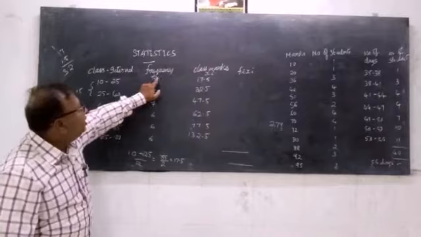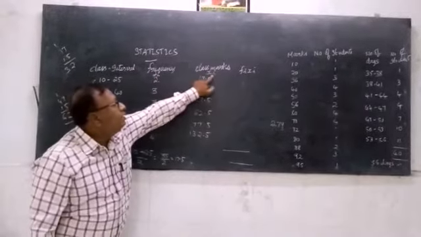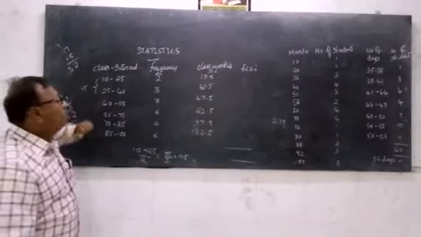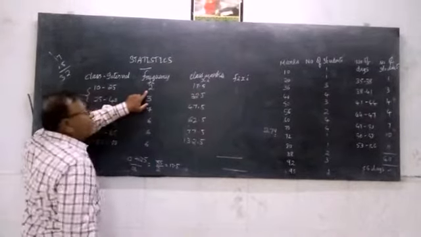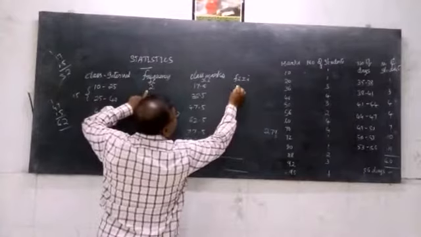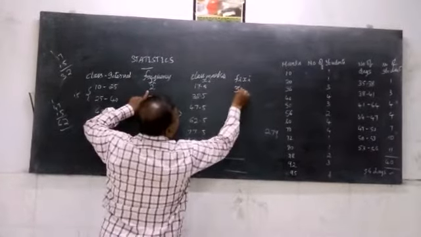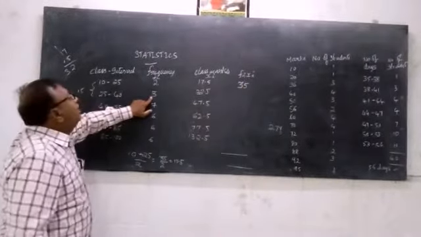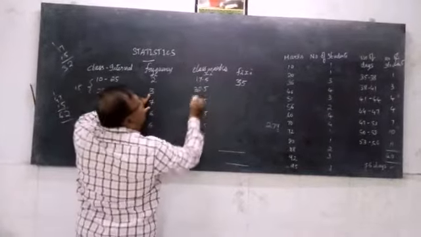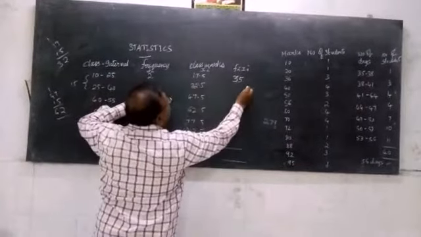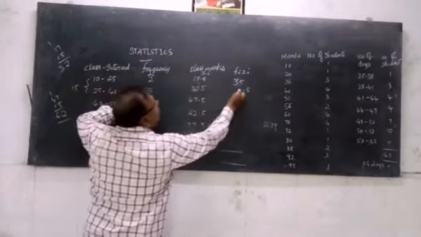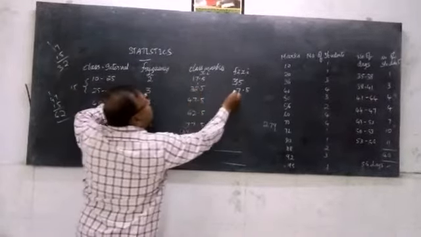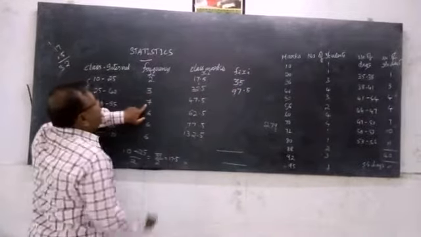Here clearly it has been written as fi and xi. Now fi xi: 2 into 17.5, it is 35. Again 3 into 32.5: 3 fives are 15, carry 1, 3 twos are 6, 7, then 3 threes are 9, so 97.5.